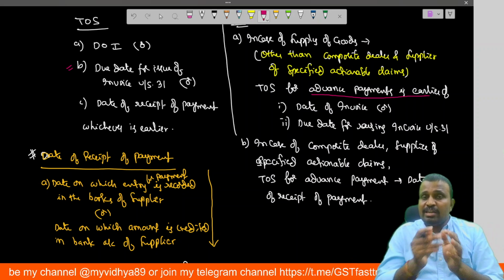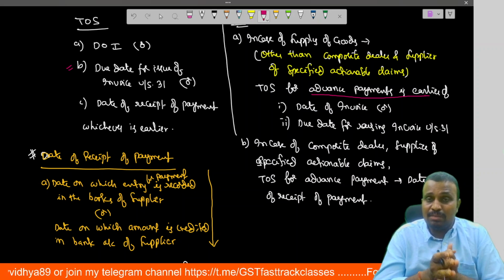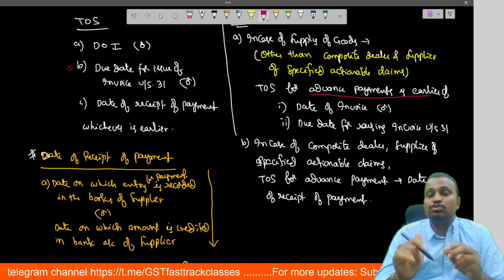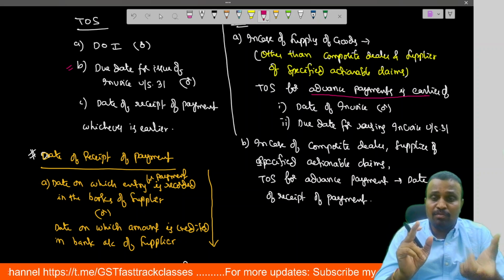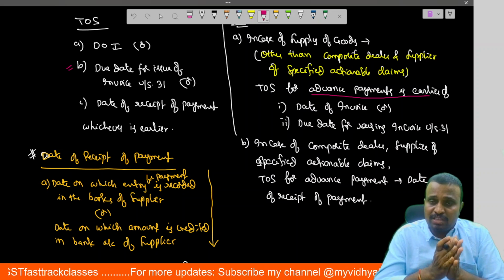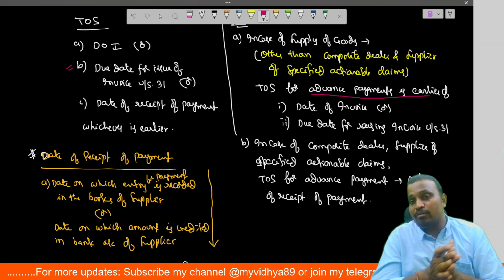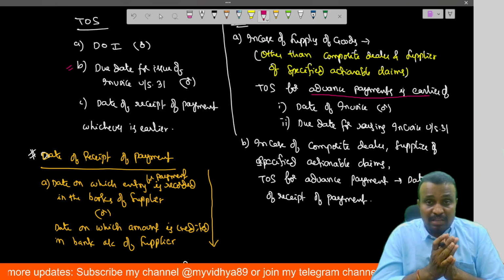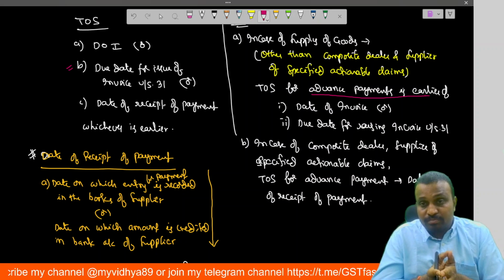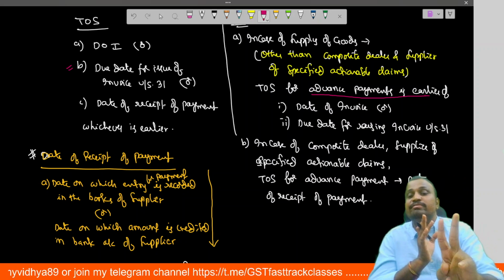In case of advance payment, time of supply is nothing but the date of invoice or due date for raising the invoice, whichever is earlier. It means in case of the supplier of goods other than composite dealer and specified actionable claim, advance payments are not taxed on receipt basis. Time of supply is calculated based on two events only.